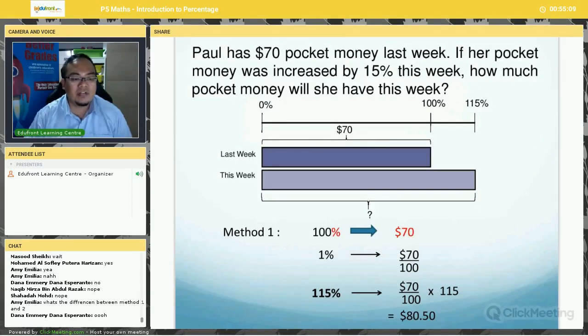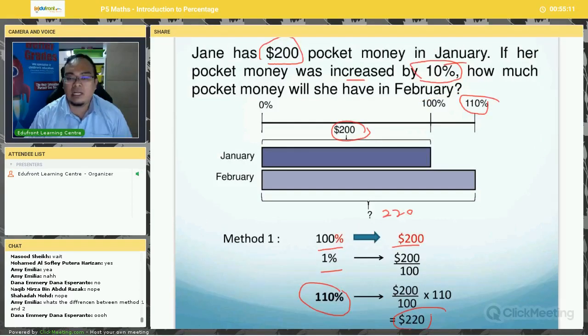Okay, Amy asks, what's the difference between method 1 and method 2? Now, let's go back again. So, method number 1, what happens in method number 1? You straight away find 110%. Why? Because in February, there is an increase by 10%. So, 100% plus 10% is 110%. So, straight away from 100%, you find 1%, and then you find 110%.